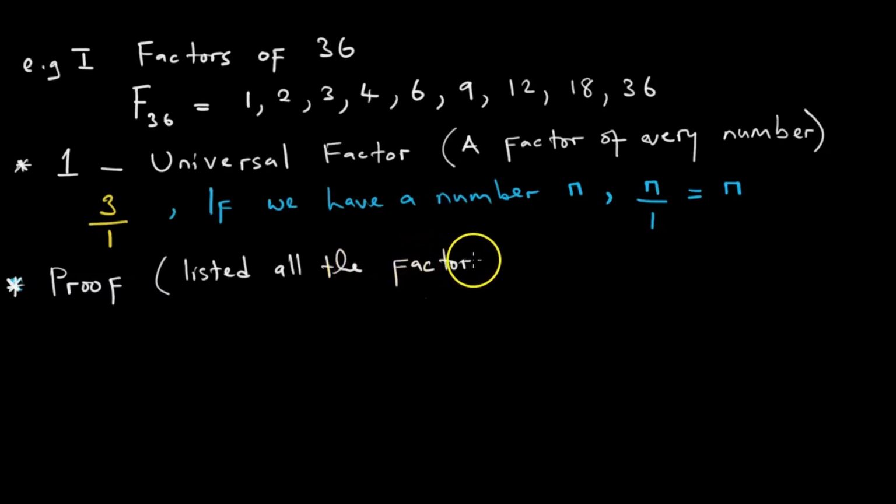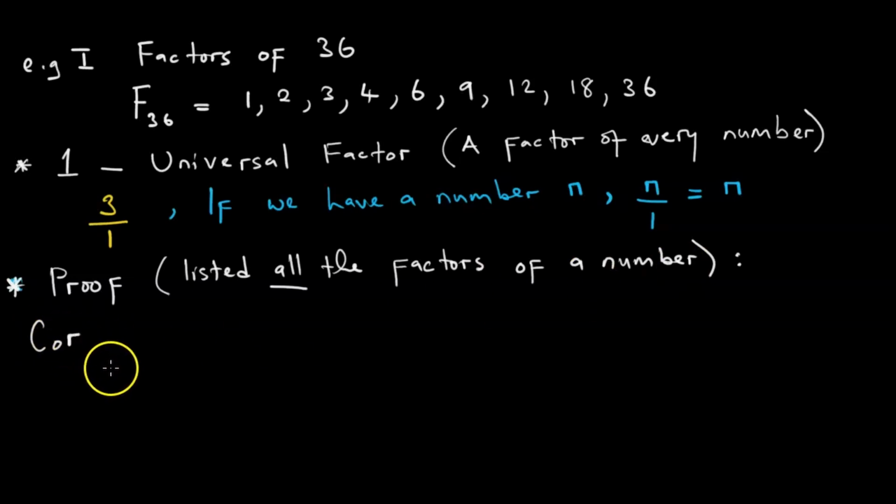Tinozviziva sei kuti talista all the factors of a number, and I want to highlight pakanzi all kureva kuti mafactors ese enumber. The way we know this, tinotarisa anonzi ma-corresponding numbers,